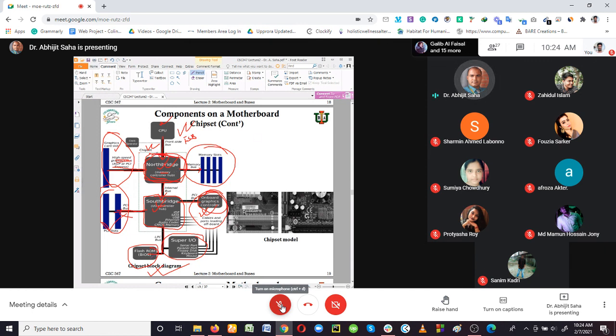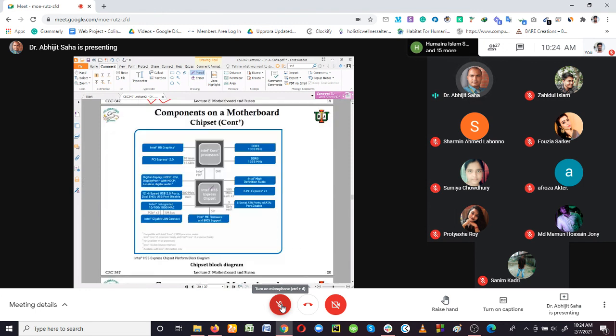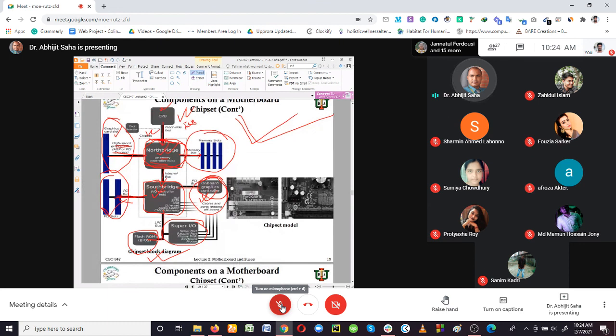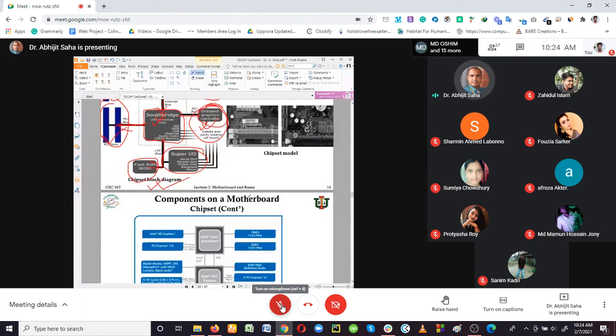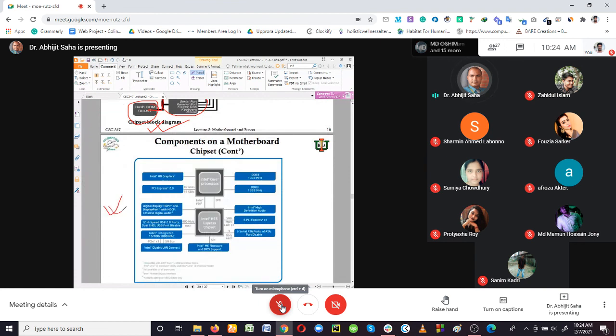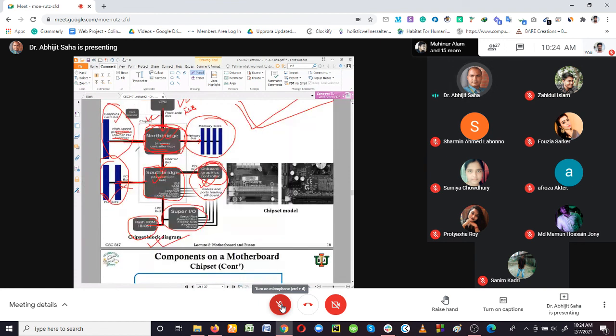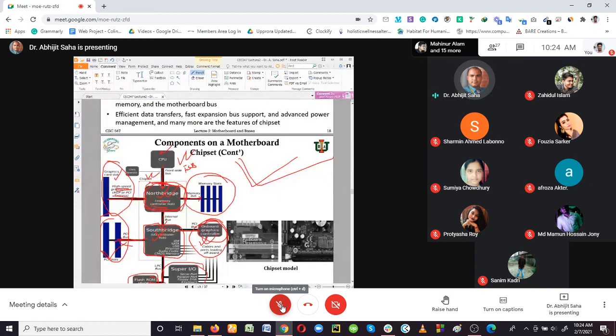So you have to make sure that you are drawing this picture, this block diagram, not only this but the next one also. These block diagrams are going to be asked of you to draw in the theory exam, in the final exam, maybe at the viva time, in the class test, in every place. These two pictures are going to be very important,